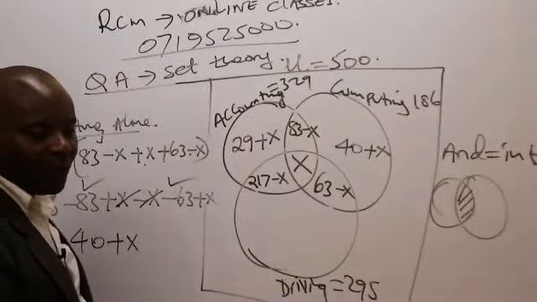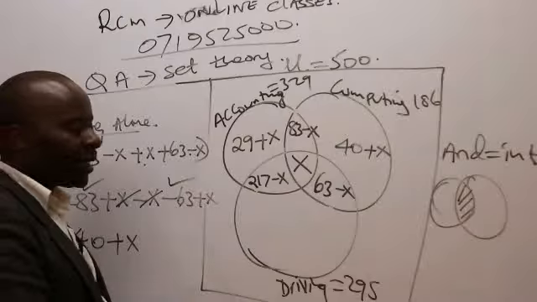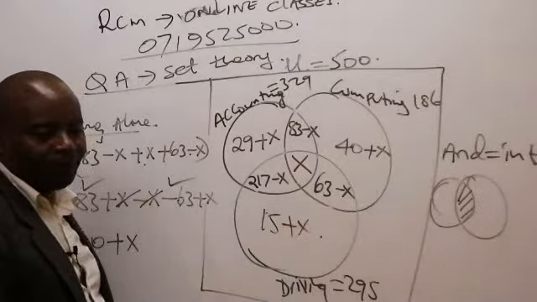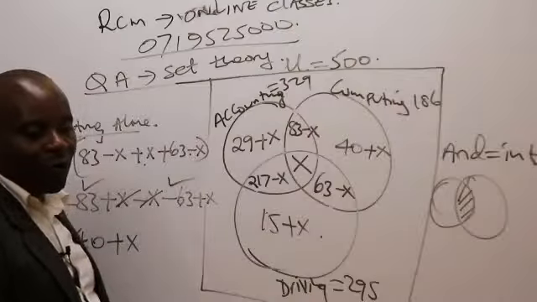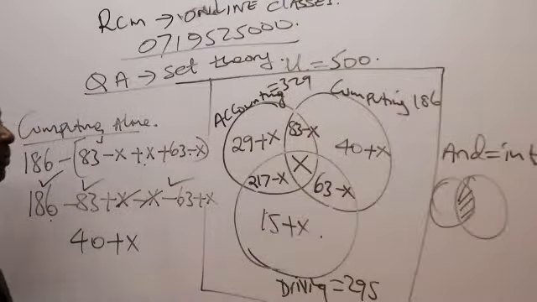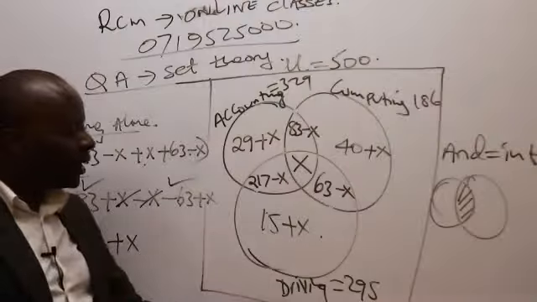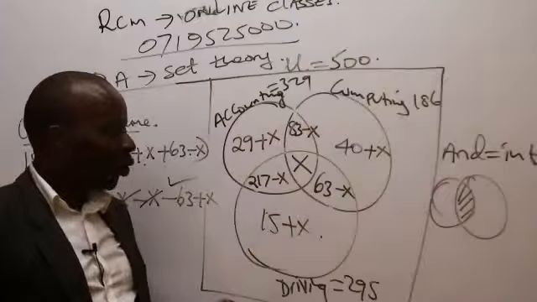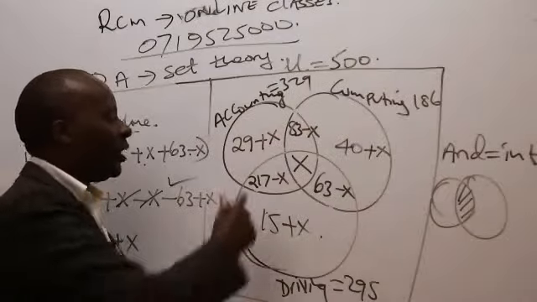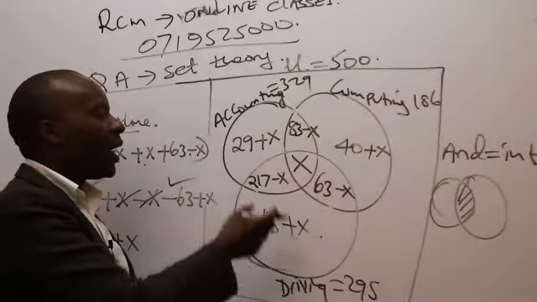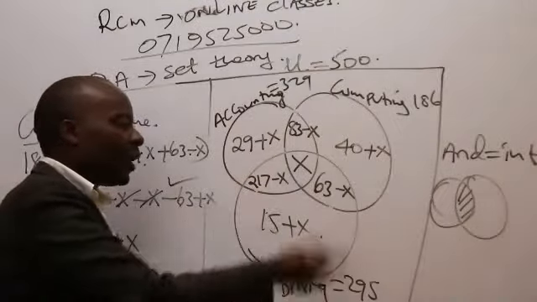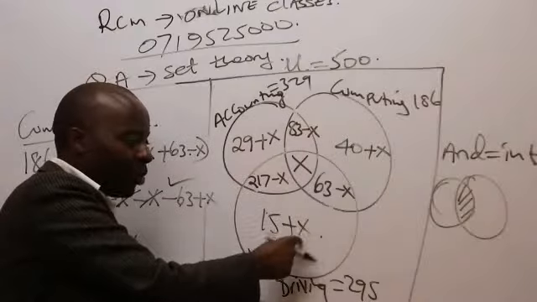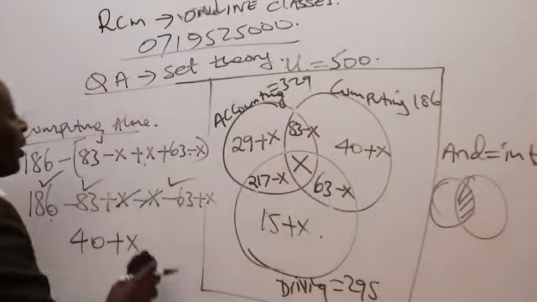So Mary tells me it's supposed to be 15 plus x. Miriam also confirms the same. If you're not getting it, just take 295 minus 217 minus 63. You will be able to get 15. And then, of course, the minus and plus will cancel out. This may look like minus, but when you are putting brackets, it will end up being positive. So, and that is it.